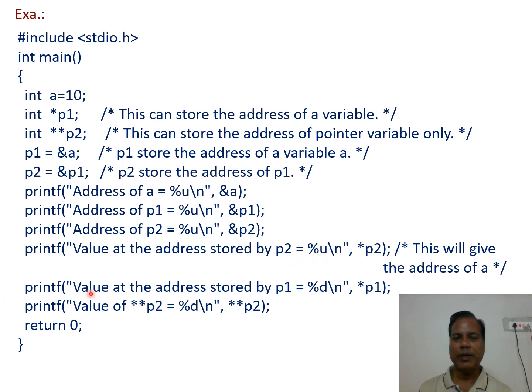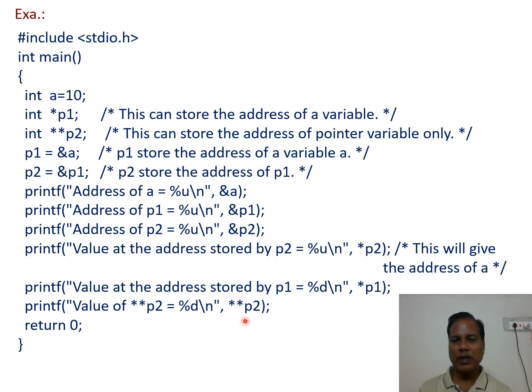Next printf statement, value at the address stored by p1. What is the data stored by p1? That is *p1, the value pointed to by p1, which stores the address of the variable a, and that gets printed here. The next statement, value of **p2 equals %d, **p2.